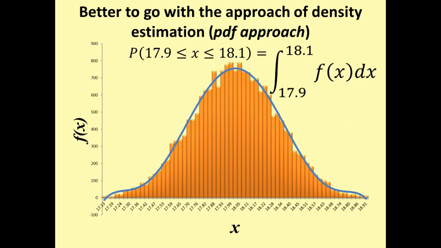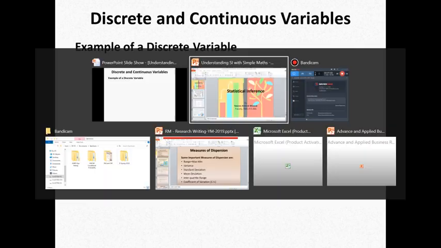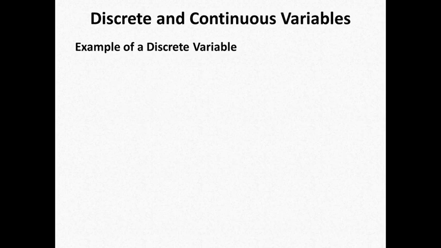So we have discussed the difference between discrete and continuous variable. It is time to have some concept of discrete and continuous variable, the difference between discrete and continuous variable. So what are discrete variables in your mind? What is the difference? What is the definition of a discrete variable? So better to have an example over here. Okay, an example of a discrete variable, maybe we can take our start like this.